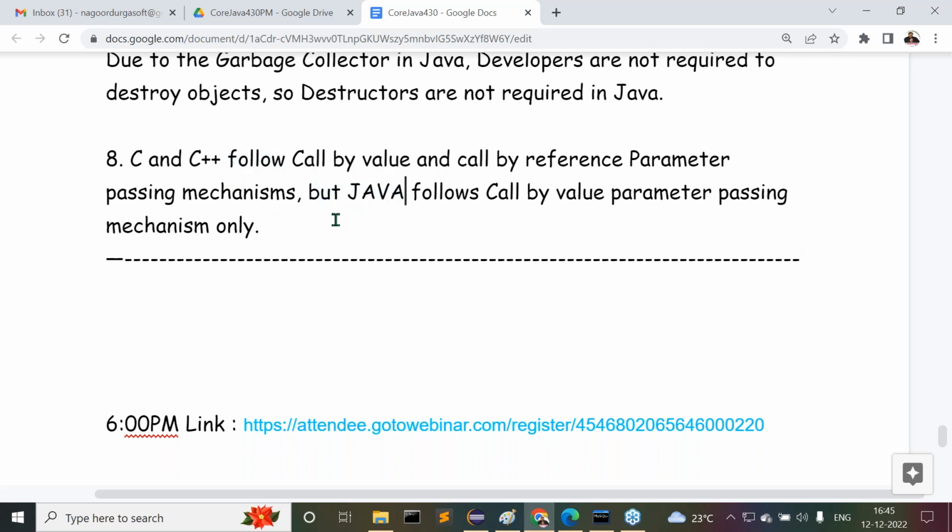C and C++ follow call by value and call by reference parameter passing mechanisms, but Java follows call by value parameter passing mechanism only. This is another difference. This is a point we have to understand.